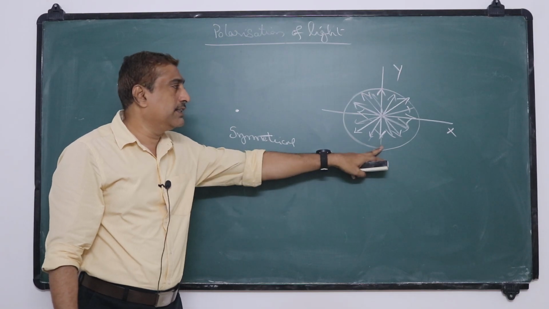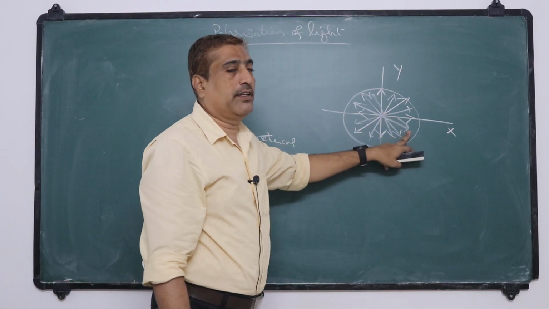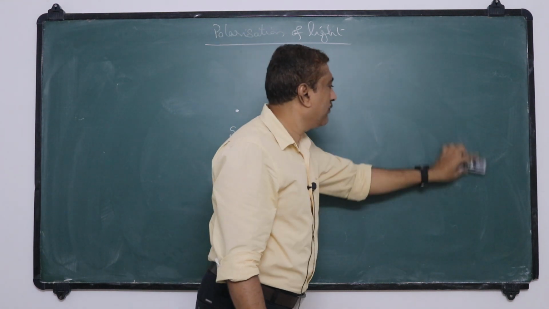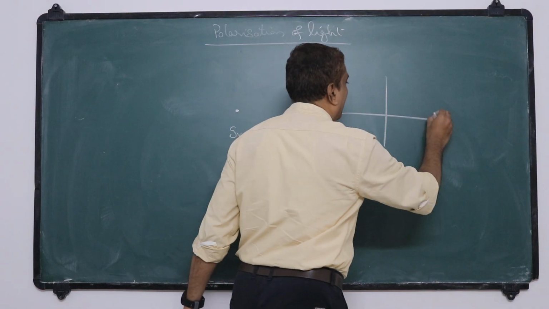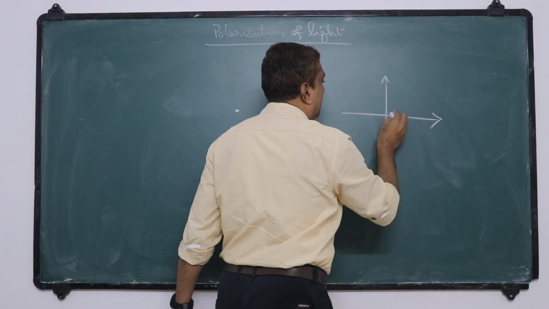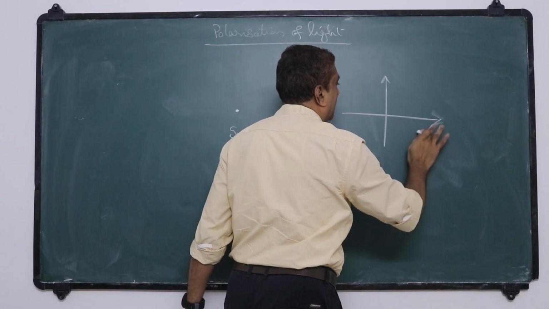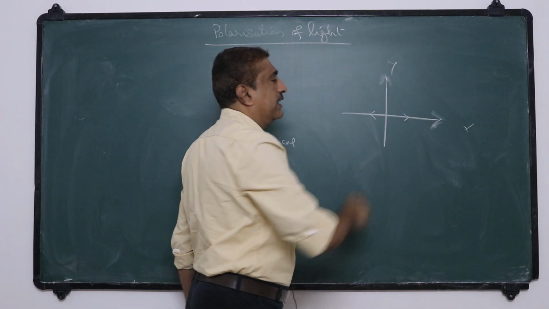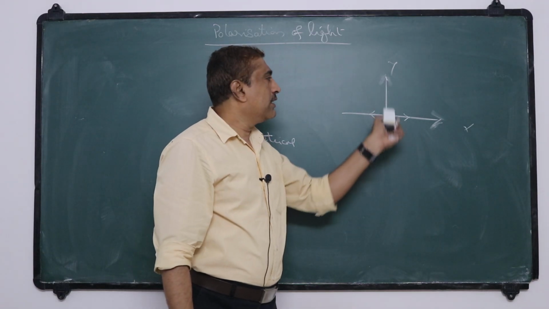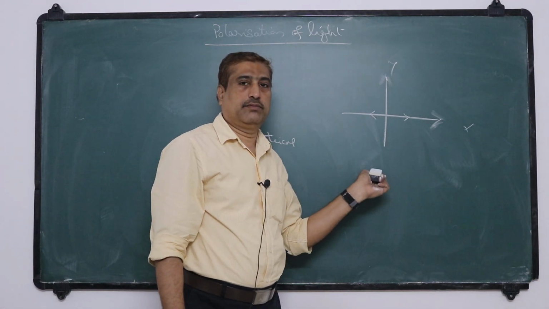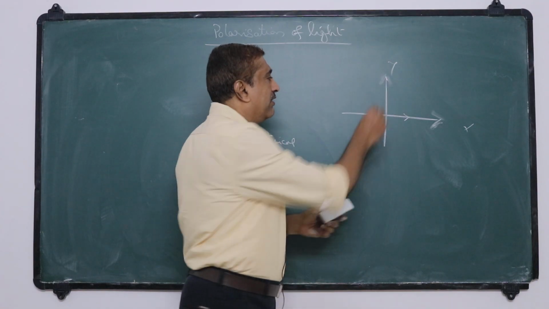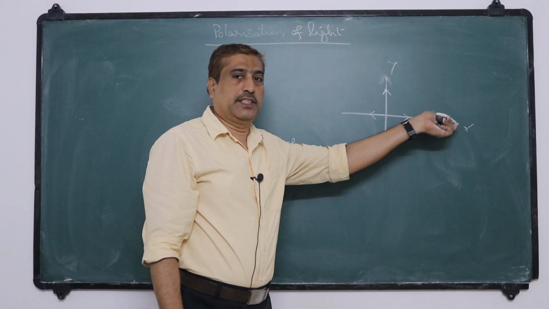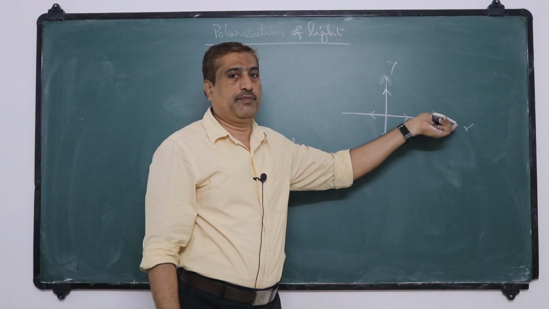But in the transverse case, the vibrations are not symmetrical. If the particle is vibrating along the x-axis, it is not symmetrical about the y-axis. If the particle is oscillating along the y-axis, when we observe through the x-axis, it appears different.